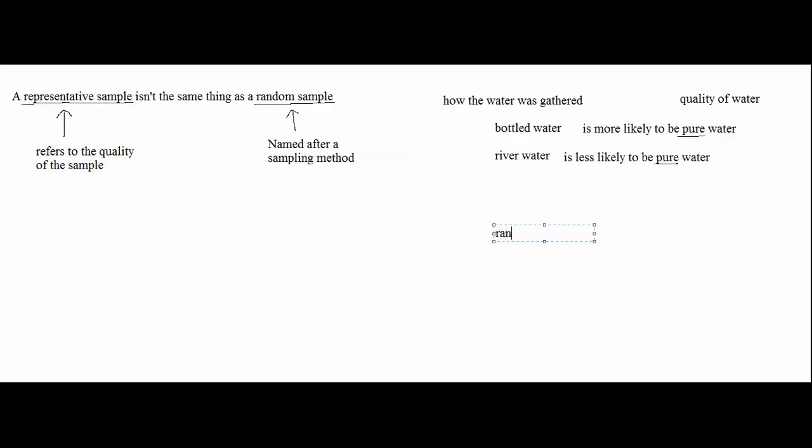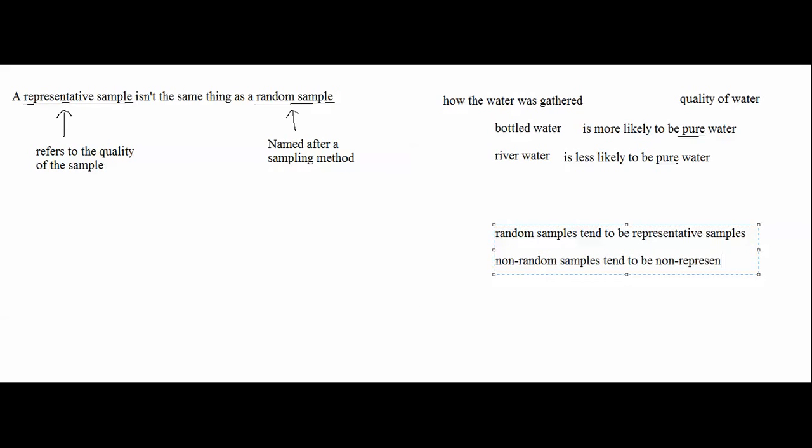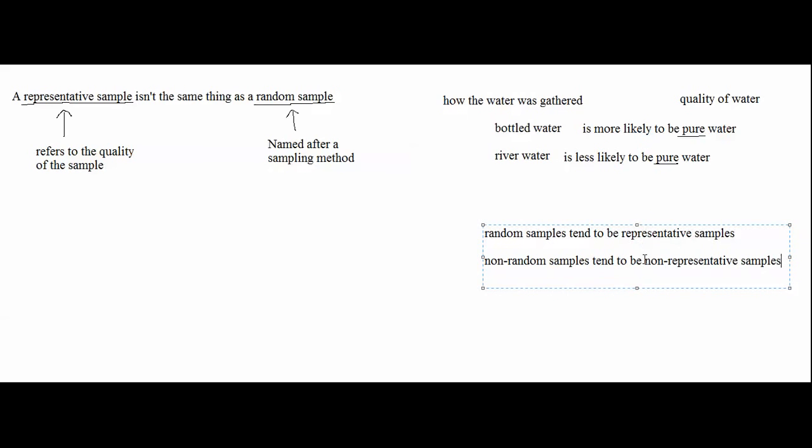Now down here, let's write out: random samples tend to be representative samples, and non-random samples tend to be non-representative samples, or tend to be less representative. Random samples tend to be more representative, and non-random samples tend to be less representative, because no sample is completely representative.